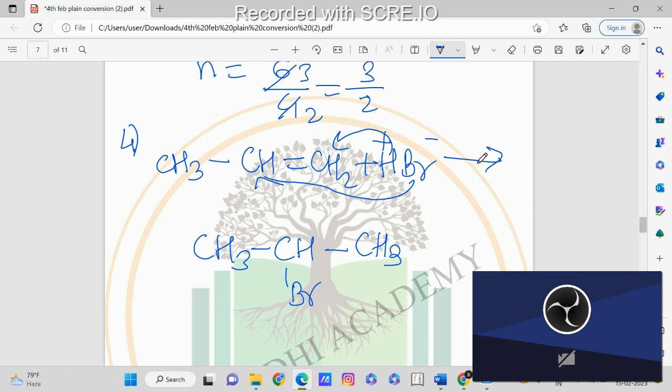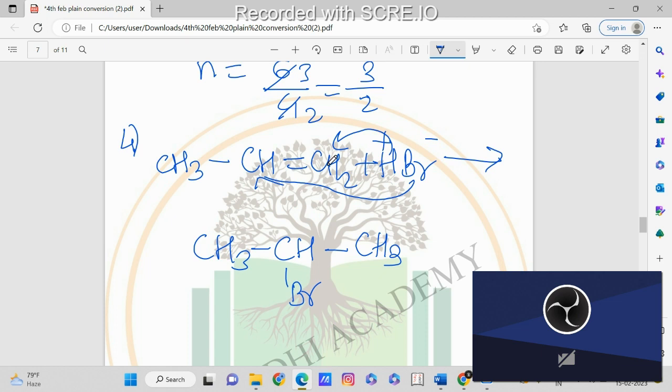And what is the anti-Markovnikov rule? Now we are putting H to this and Br to the carbon having low number of hydrogen. So the anti-Markovnikov rule will be the opposite rule, in which the hydrogen will go to the carbon having low number of hydrogen, and the bromine will go to the carbon having more number of hydrogen.